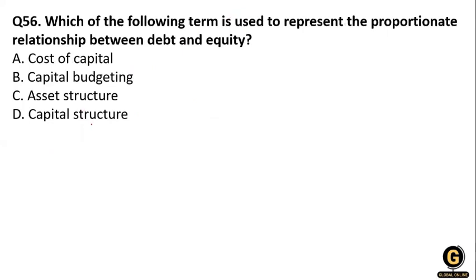Next question: which of the following terms is used to represent the proportionate relationship between debt and equity? Cost of capital, capital budgeting, asset structure, or capital structure. The question is about the term used for the proportionate relationship between debt and equity.